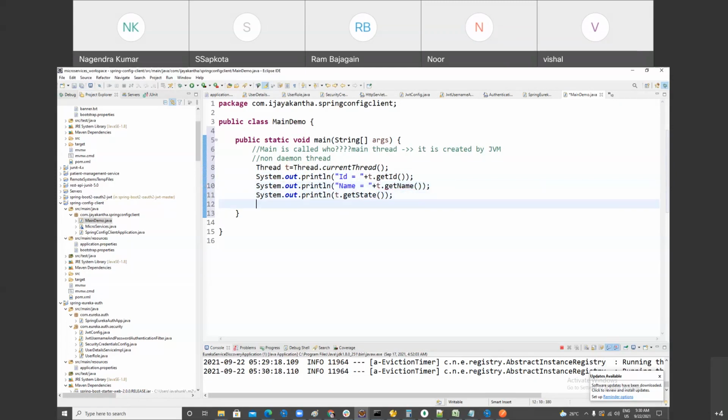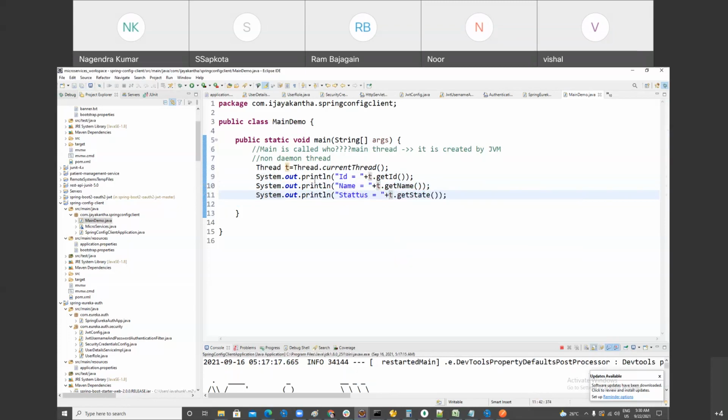Please reply if you got it. Where is it declared, like you said ID, name, status, right? Everything is managed by the Java virtual machine. When the JVM creates a main thread, it assigns an ID, name, and status to it. Status means the current status of your main thread.